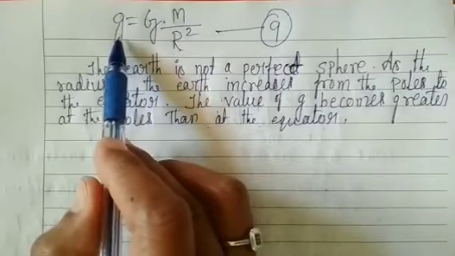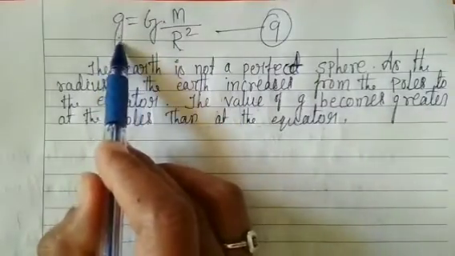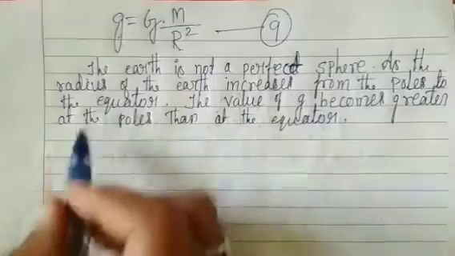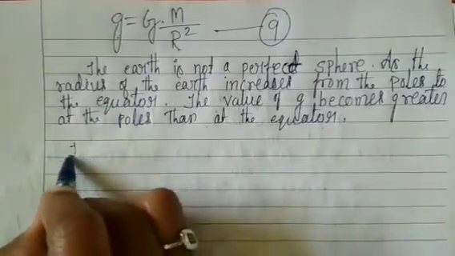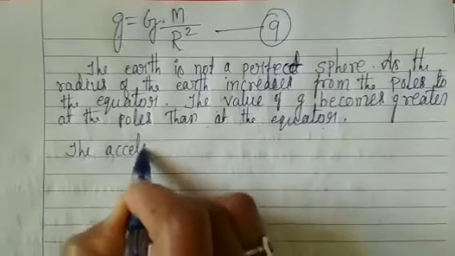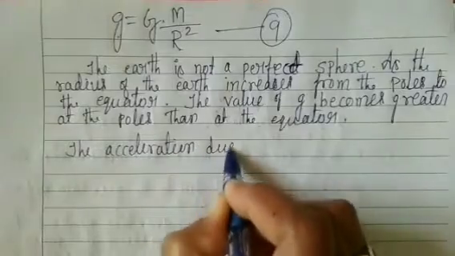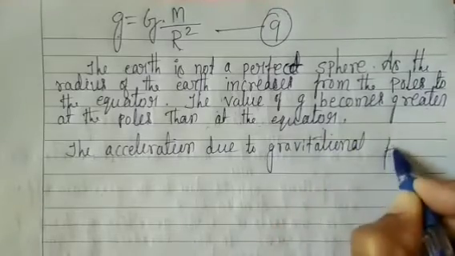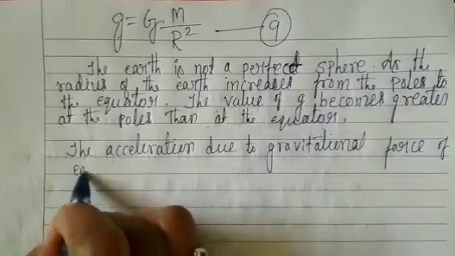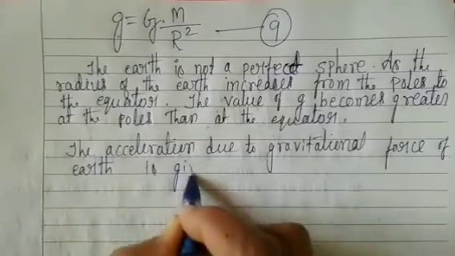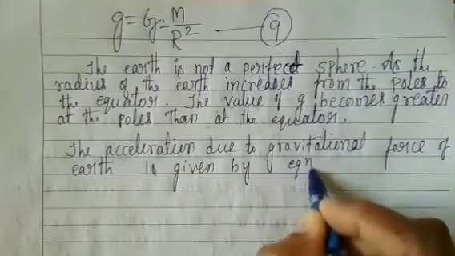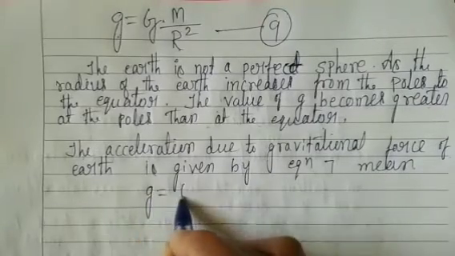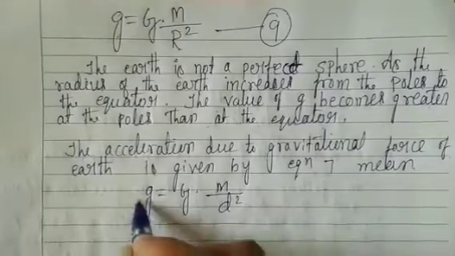But for objects far from the earth, the acceleration due to the gravitational force of the earth is given by equation 7, that is, g is equal to G M by d square.